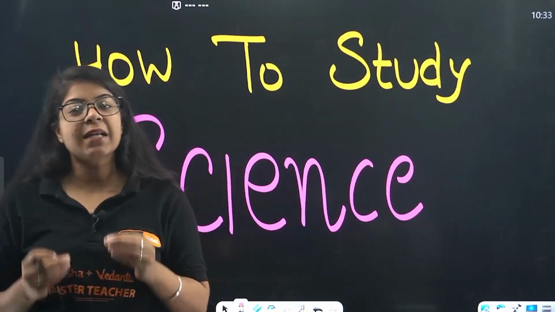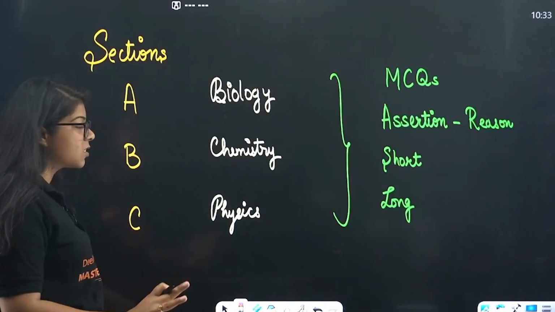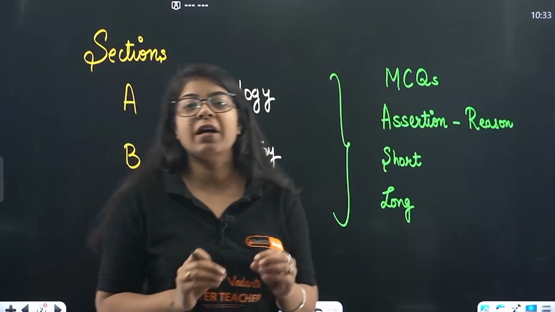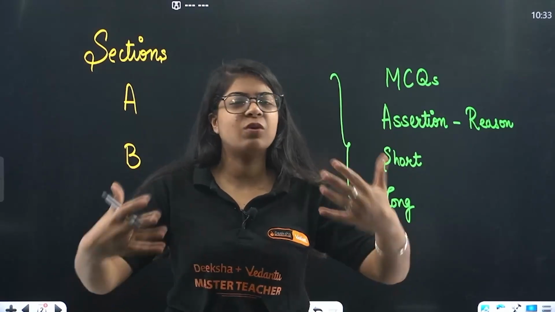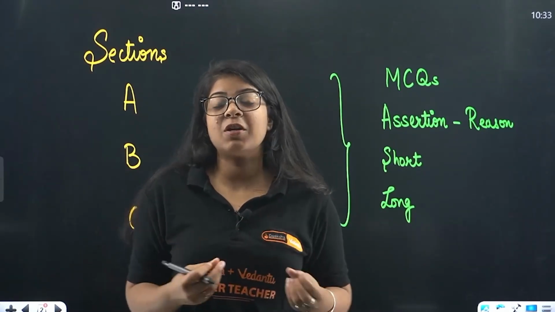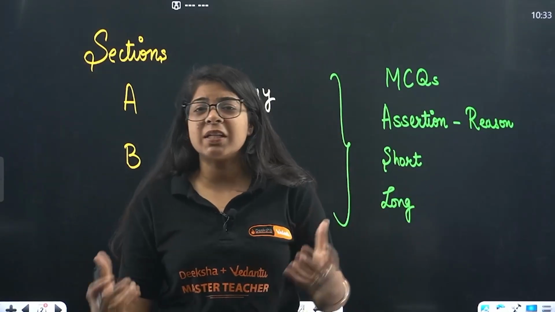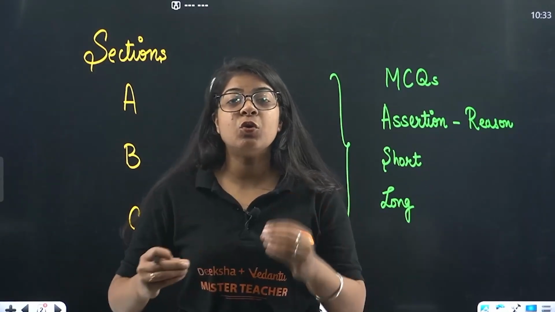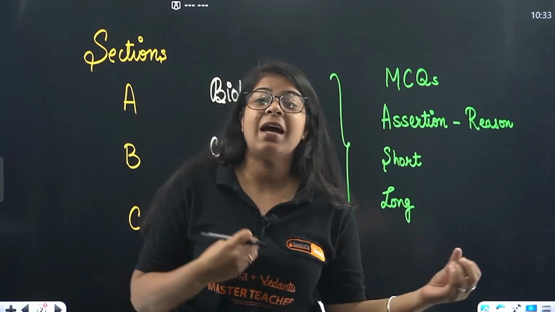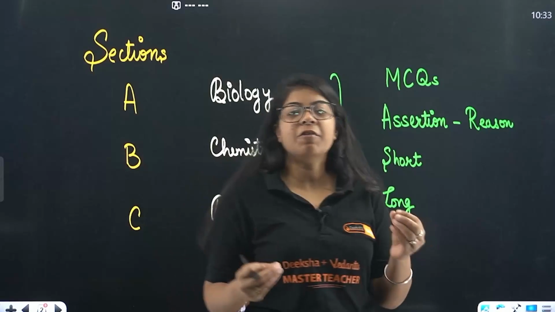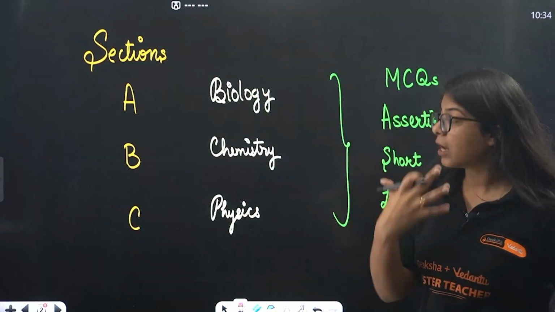Now beta, starting with the very first, what science actually needs from us is to first be aware of what kind of paper comes in. Now obviously we all are studying just to give the exams. Lots of us are studying because we have love for science, but even those who have love for science also have to sit in examination. So first you have to know your enemy here. Maybe I shouldn't call the exam an enemy, but rather a friend, but you should know what kind of paper comes, right? So I think we all are clear, but let me just tell you again.